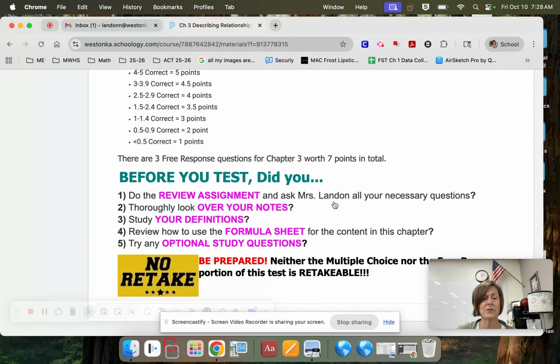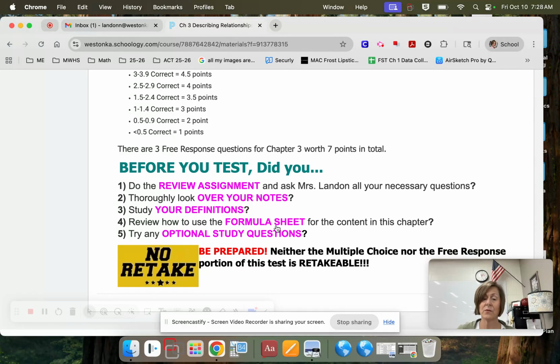What can you do to help yourself review for this? Remember that a review assignment, looking over your notes is always good. I am going to do a note check on Chapter 3. It was actually very insightful for me to do it on Chapter 2 to see the correlation between maybe test performance and the quality of notes. I do see a little bit of a correlation with that, so the better your notes are, the more prepared hopefully you're going to be for everything else. Make sure that this formula sheet is being used in Chapter 3, so you may have to use the formula sheet, reference that, and again see what are the formulas that we learned for this chapter.